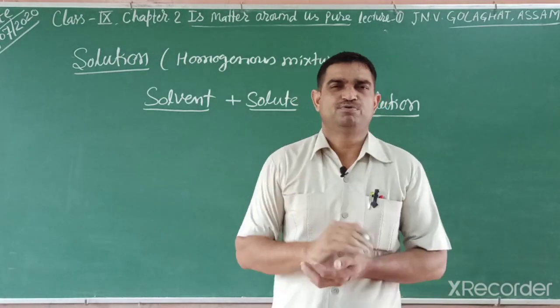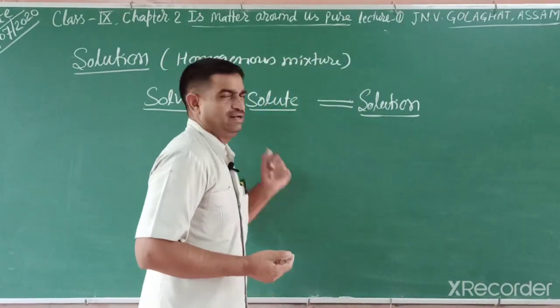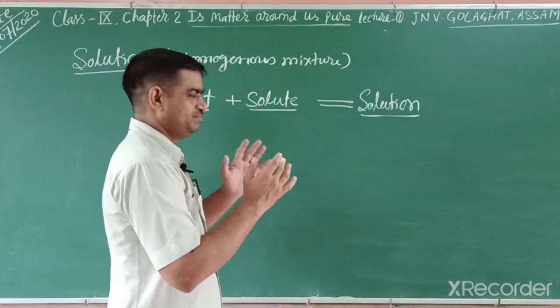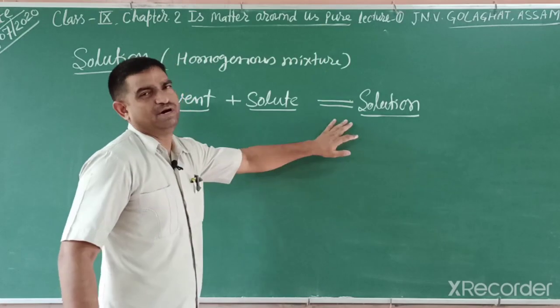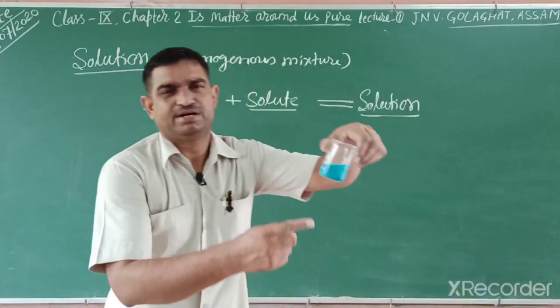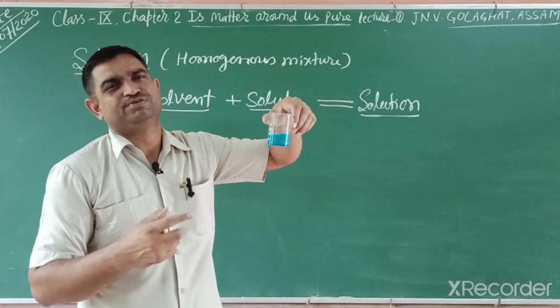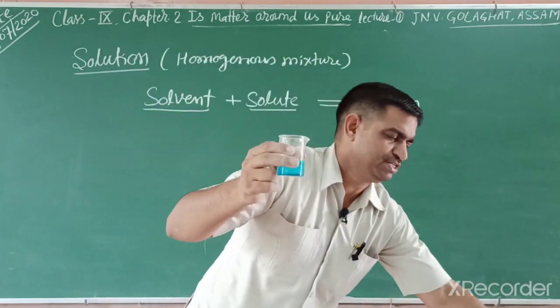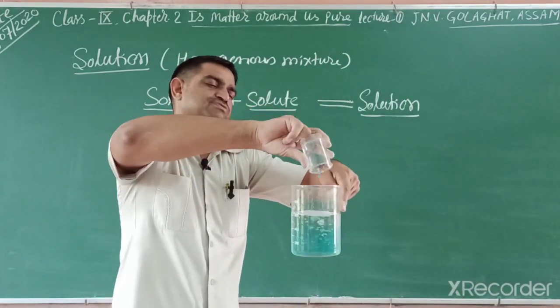So how can we discuss other properties in detail? What is concentration? If there are only two components, that is a binary solution. And the particles, we can't observe copper sulfate particles. It is made of millions of particles. If I place this copper sulfate solution into more water, then what do you see?